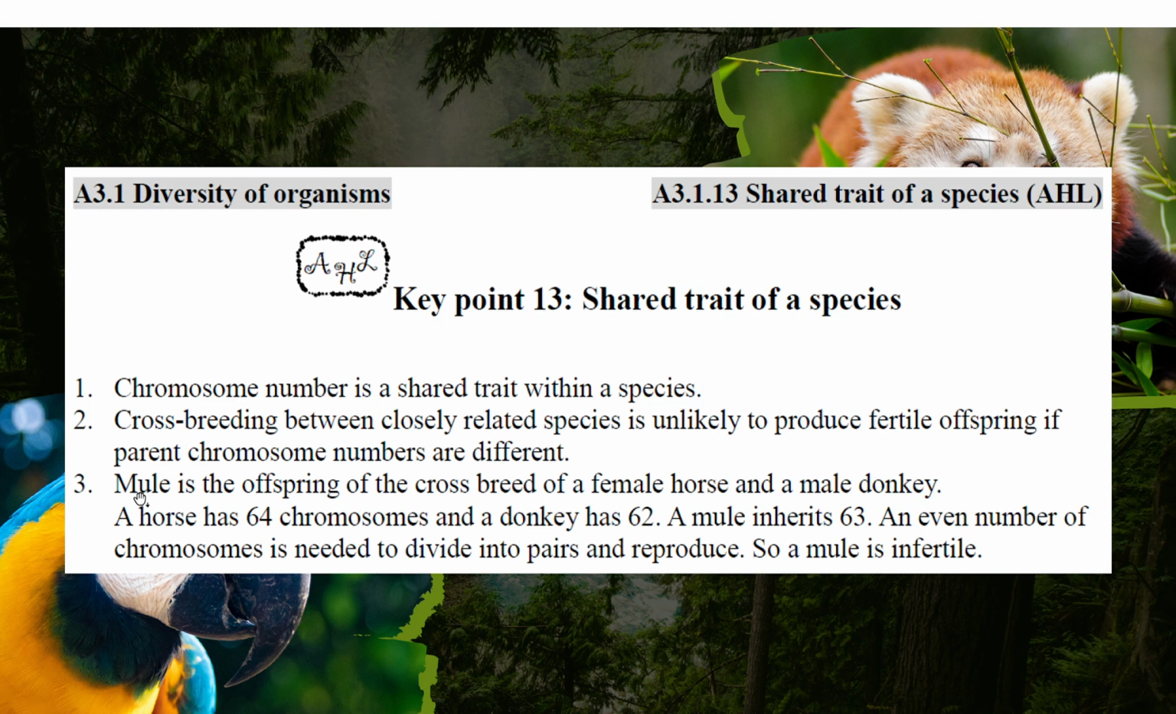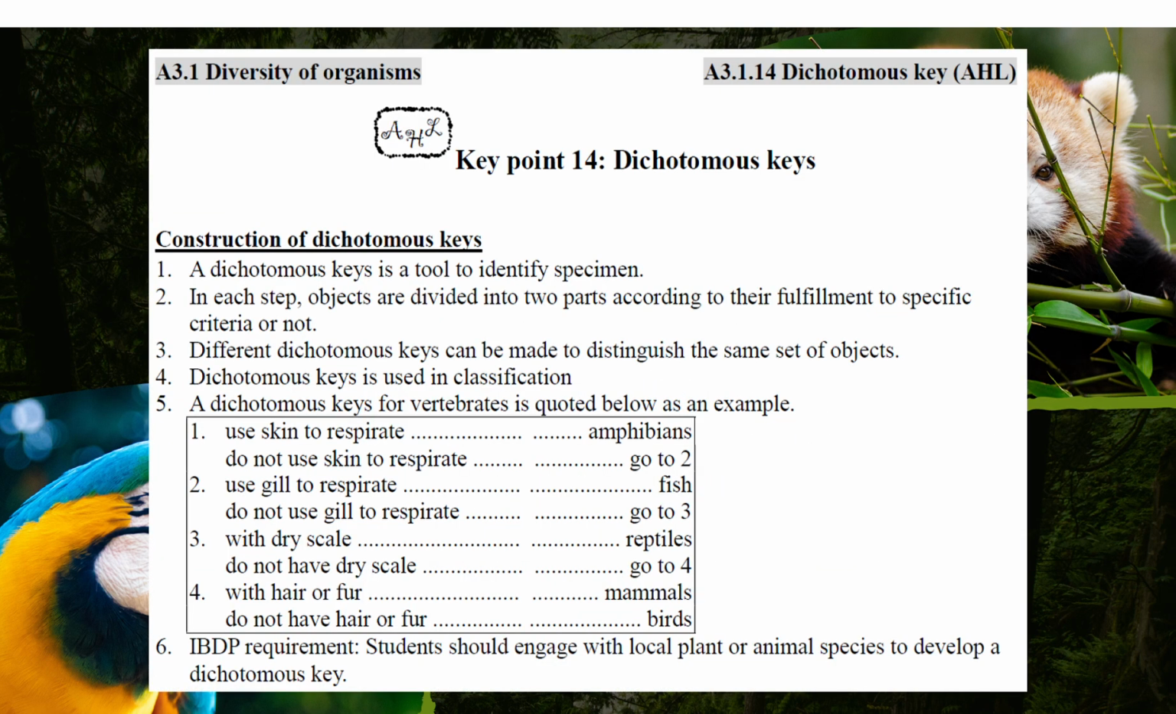For example, a mule is a cross-breeding of a female horse and a male donkey. They are quite similar, but a horse has 64 chromosomes, a donkey 62, and when they mix together, add and divide by 2, they become 63. Not an even number, you know. And this is the problem. If it's not an even number, they can't be divided into pairs, okay, so they can't reproduce. So the mule is infertile. Even the close ones sometimes can't interbreed if they are different species, okay.